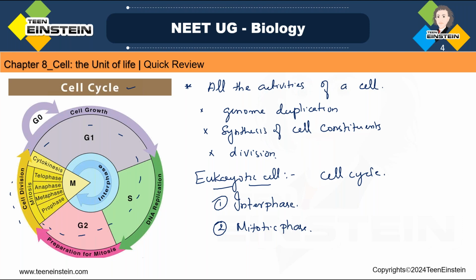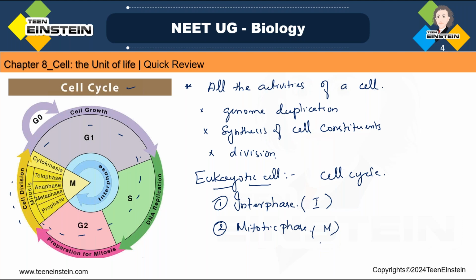Interphase we can mark as I phase, and the mitotic phase, or the divisional phase, as M phase. So the eukaryotic cell cycle has two main stages: interphase, that is the preparation phase, and the mitotic phase, that is the division phase.